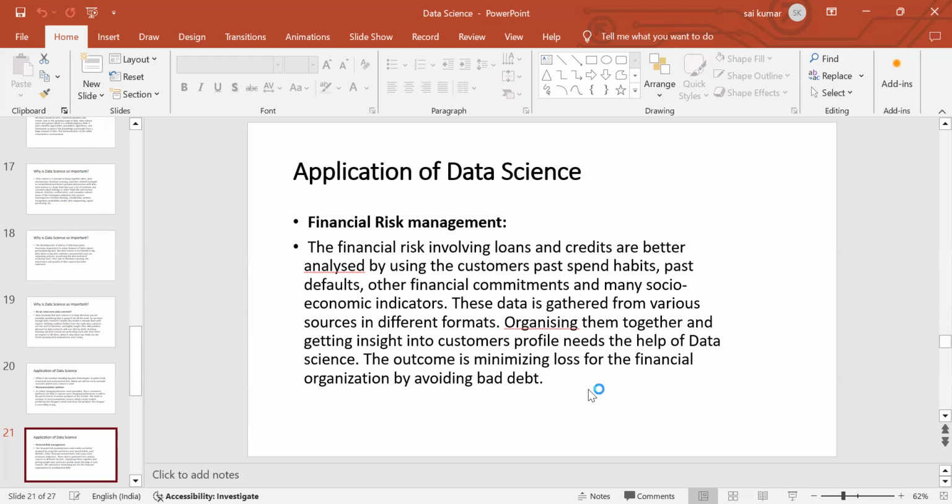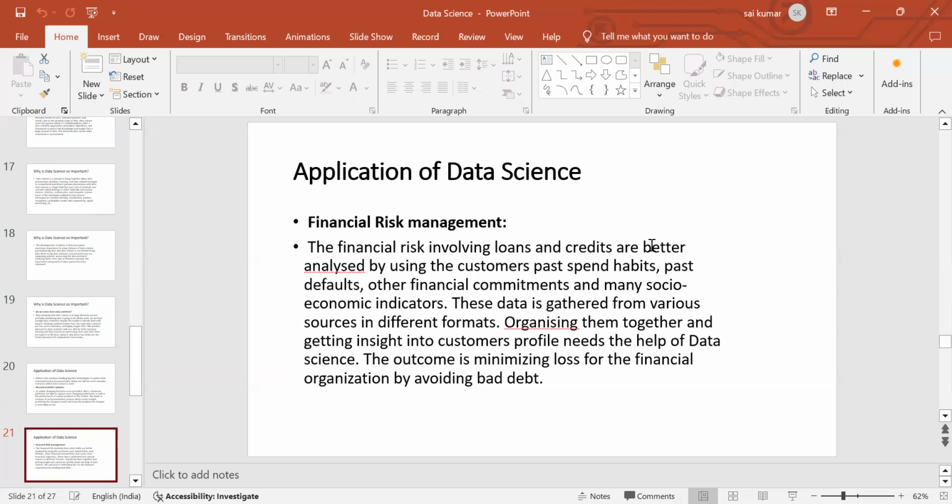The CIBIL score is based on your previous loans, whether you paid your loan EMIs to the bank on time or not, or whether you have some debts with the bank. So if your CIBIL score is low, the bank is not ready to give you a loan.